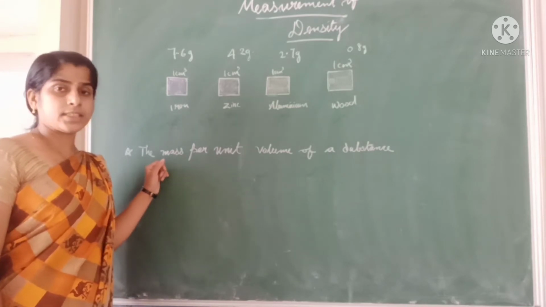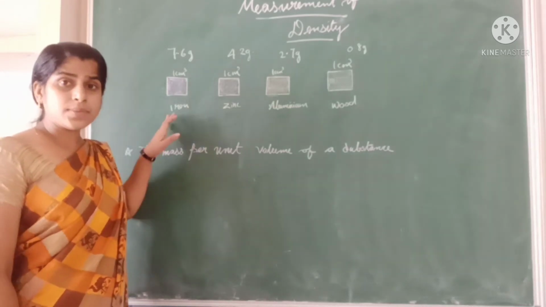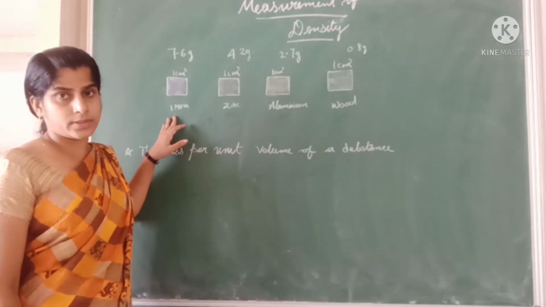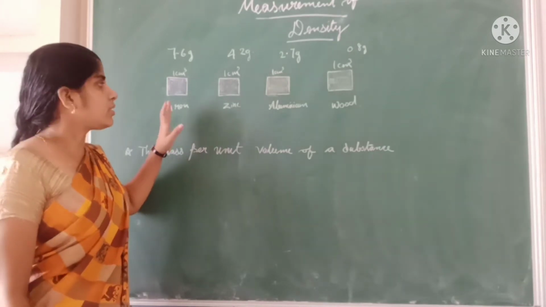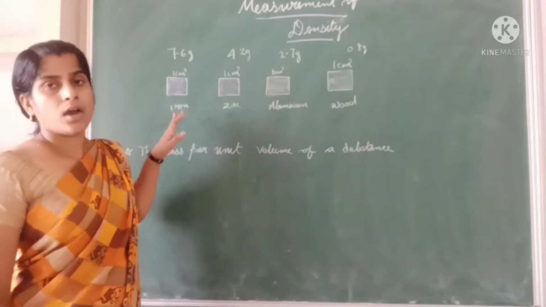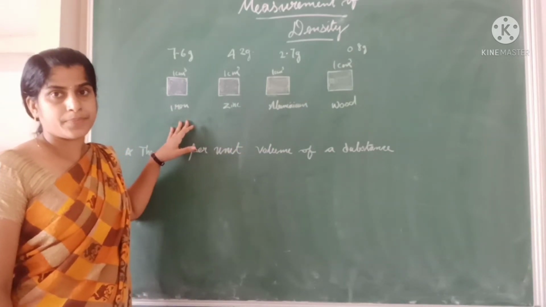Yes, that's correct. It is the arrangement of atoms or molecules in different matter.